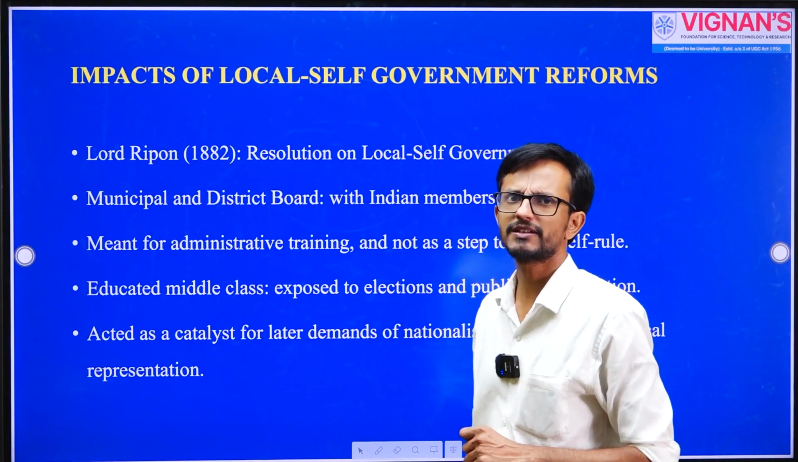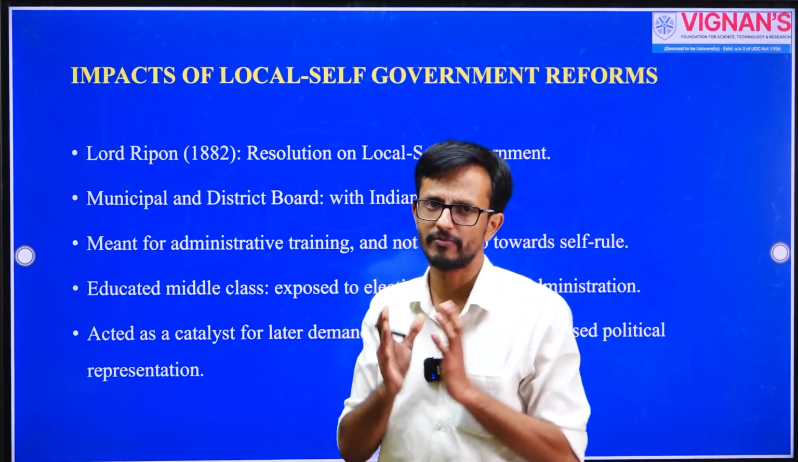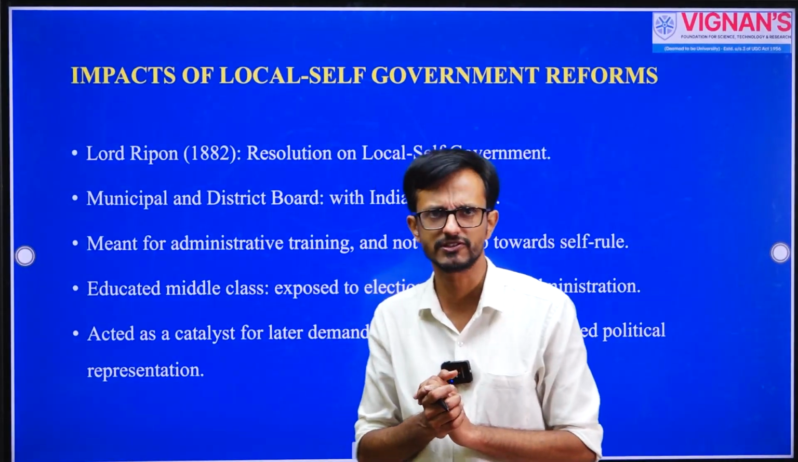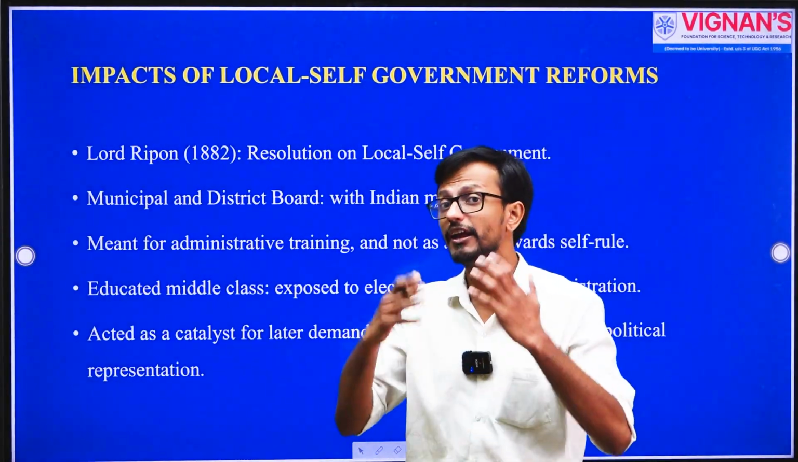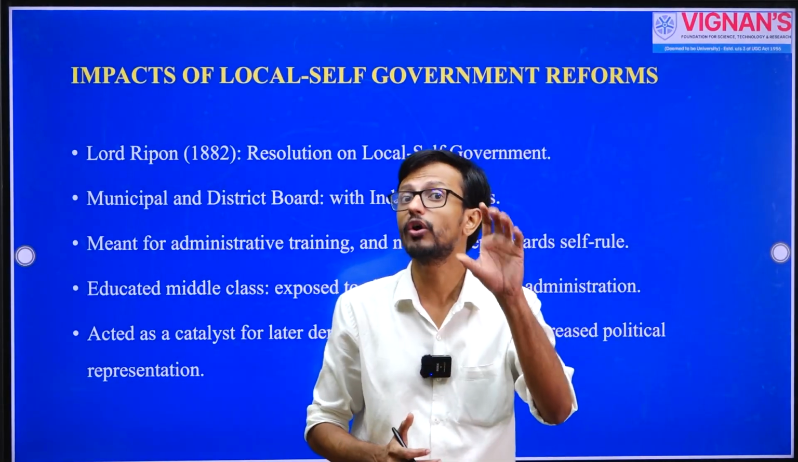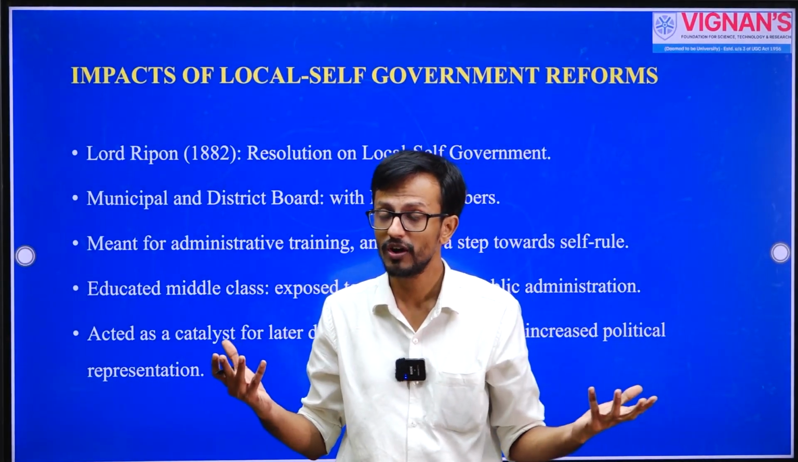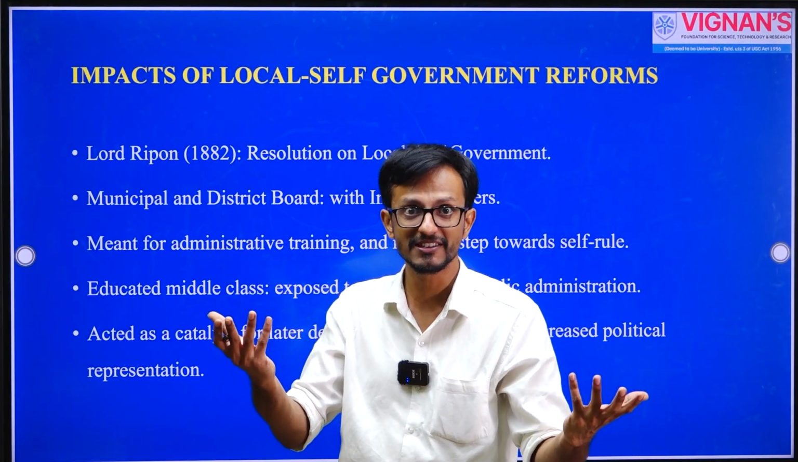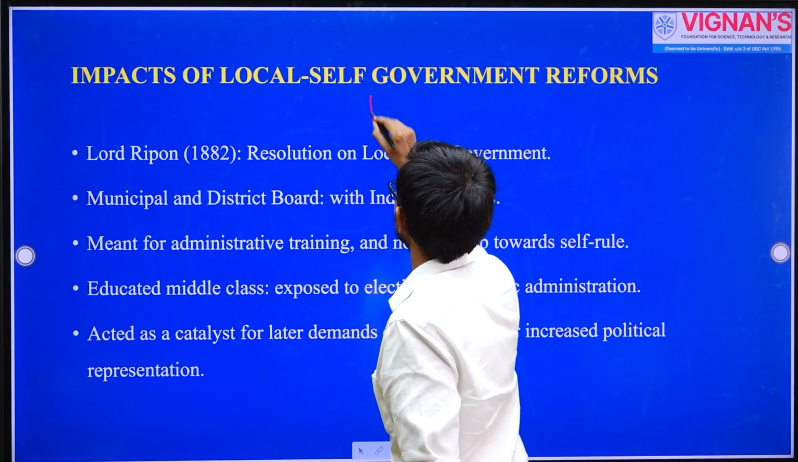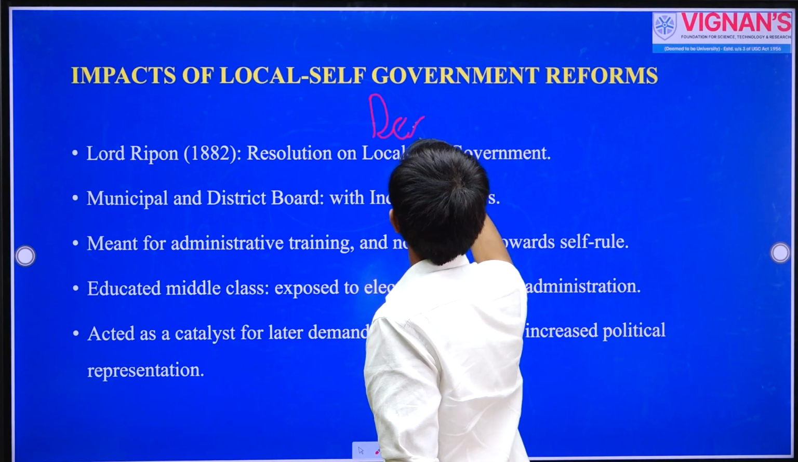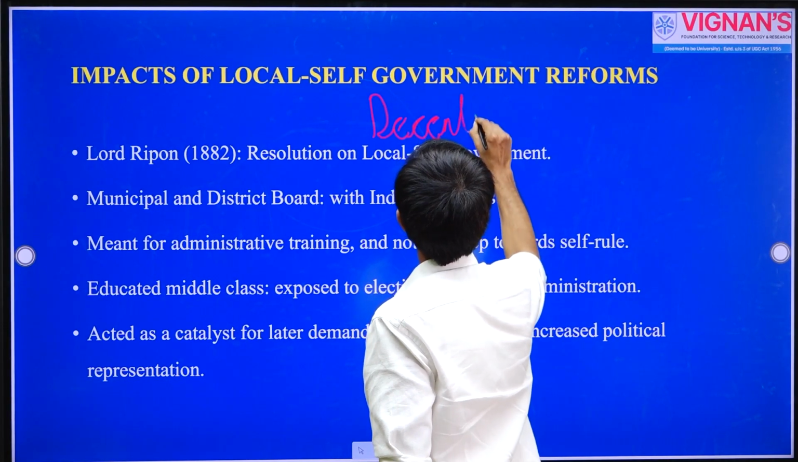The next aspect is local self-government. We don't discuss much about this. Lord Ripon, who was a Governor General, had introduced the idea of local self-government. Today also, even for UPSC aspirants, it is very important to know about the idea of decentralization.